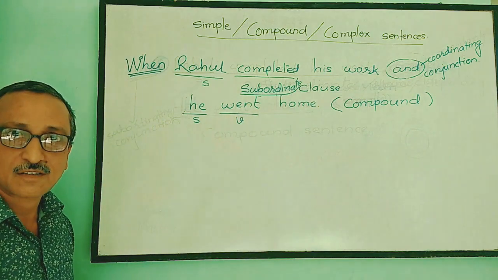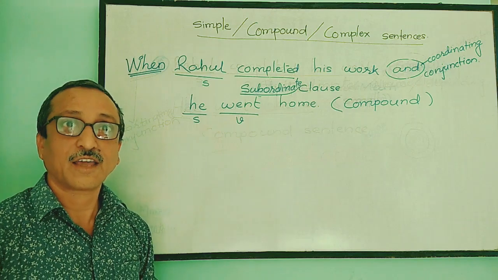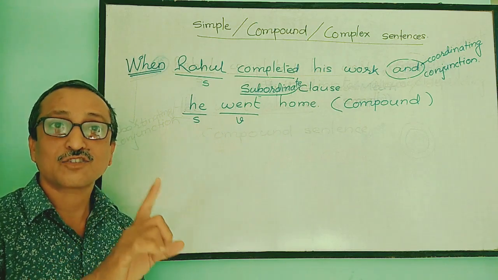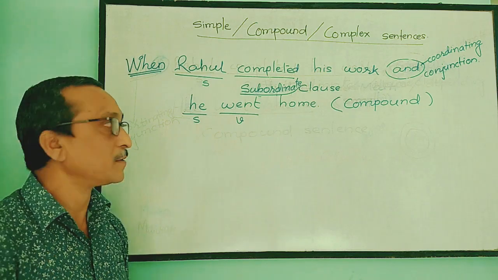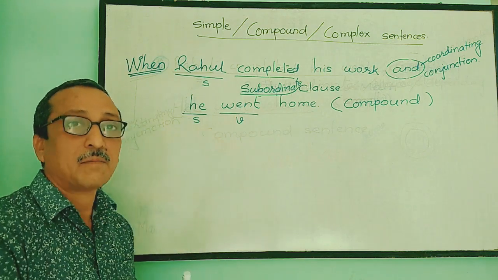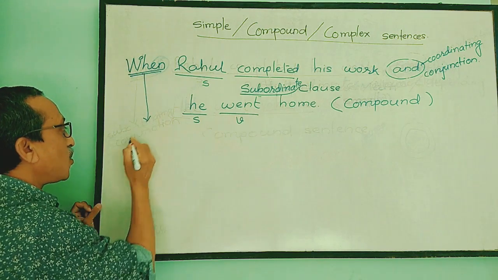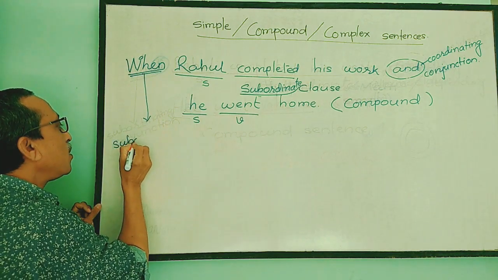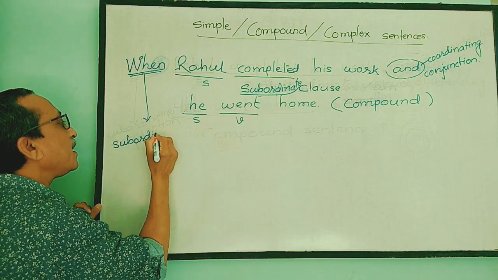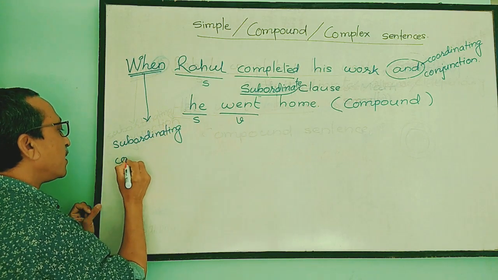A subordinate clause is a clause in which the meaning is not complete. And the one who makes the meaning incomplete is this "when". So this "when" is called a subordinating conjunction.